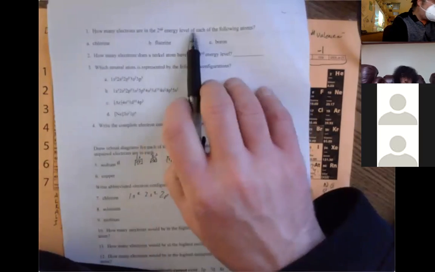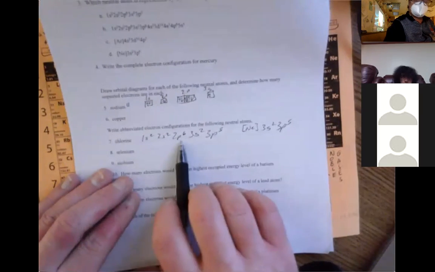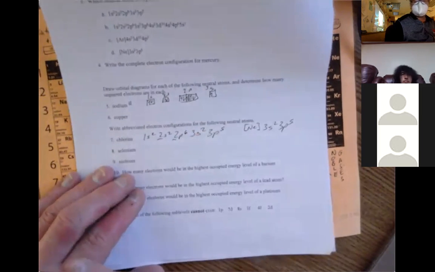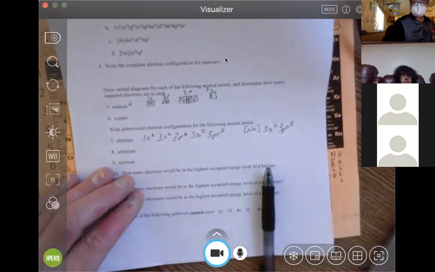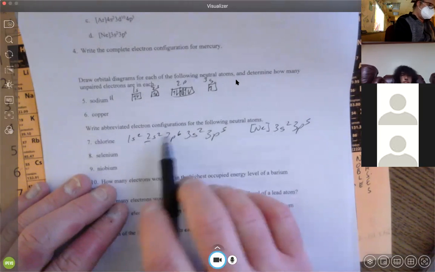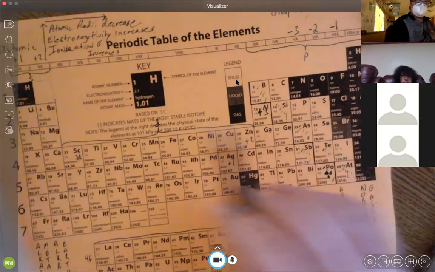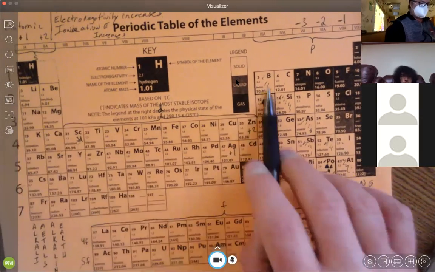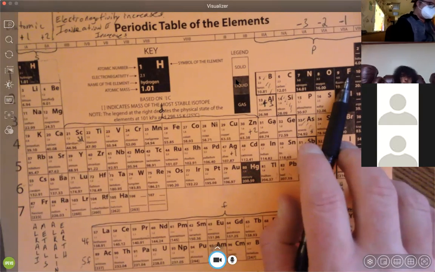Question 1. How many electrons are in the second energy level of each of these? One way you could do that is 1s2, 2s2, 2p6, and then you add up anything for the second energy level. So basically 2 plus 6 is 8. For fluorine, it's going to be different. For fluorine, it'd be 1s2, 2s2, 2p5. So 5 plus 2 is 7.